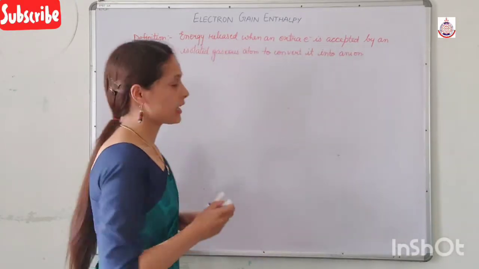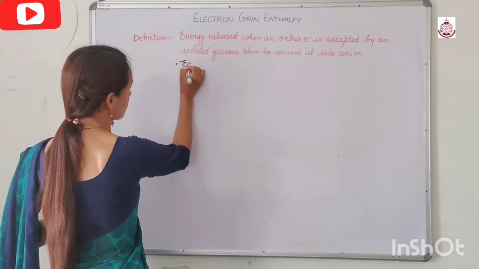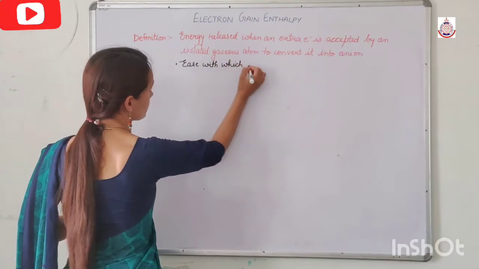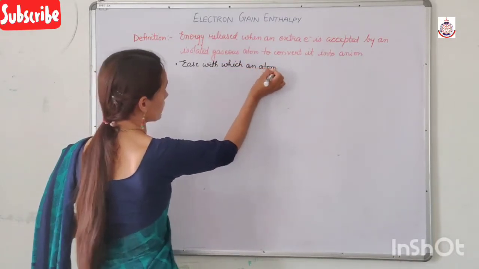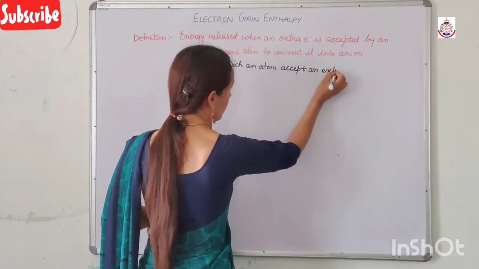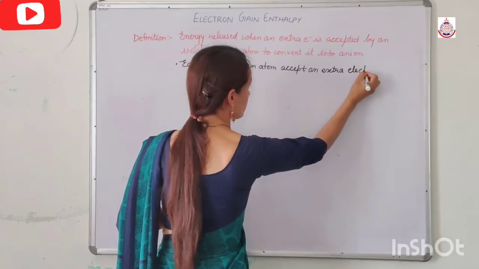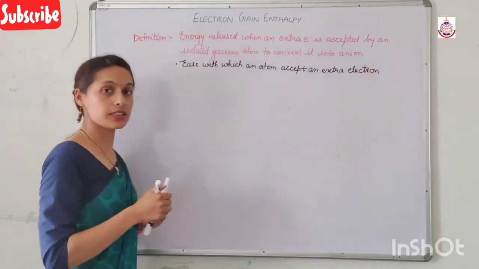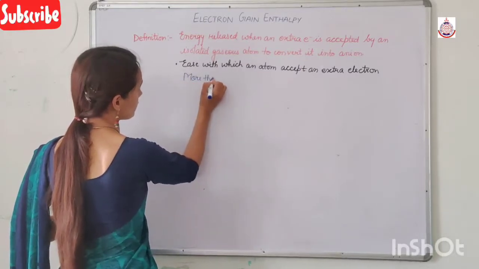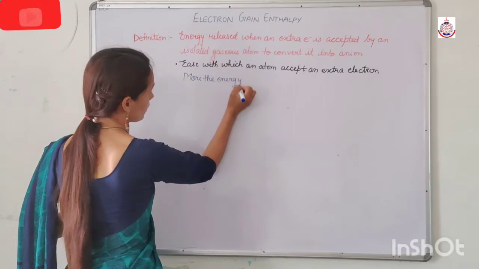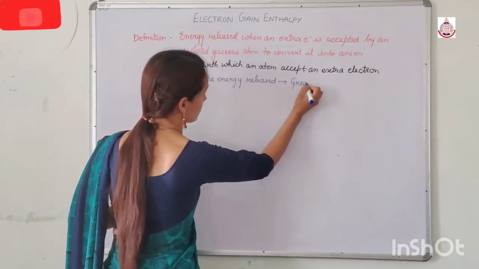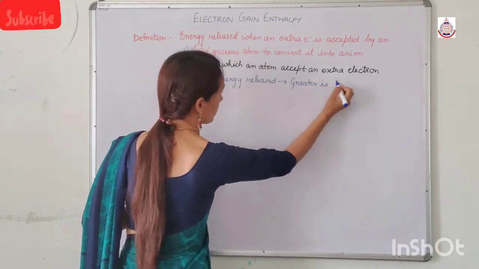So electron gain enthalpy tells about the ease with which an atom accepts an extra electron. What does this mean? This means that the more the energy released, the greater is the ease to accept an electron.